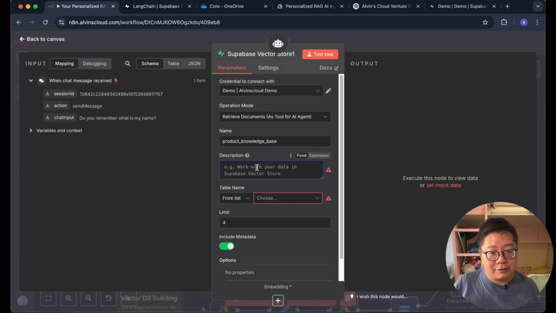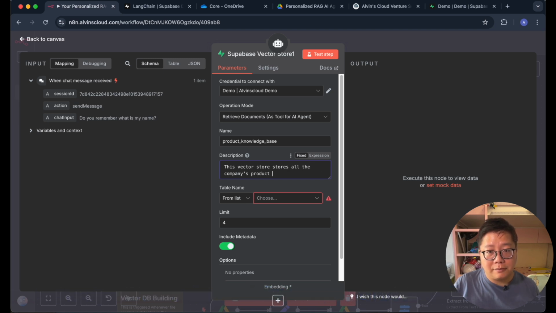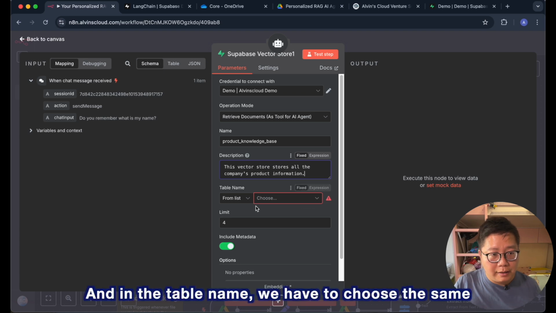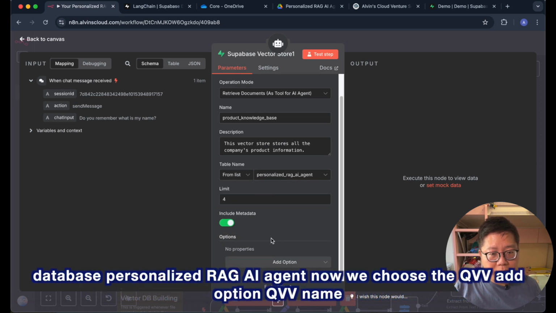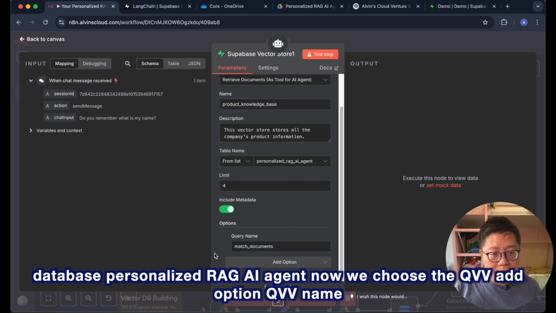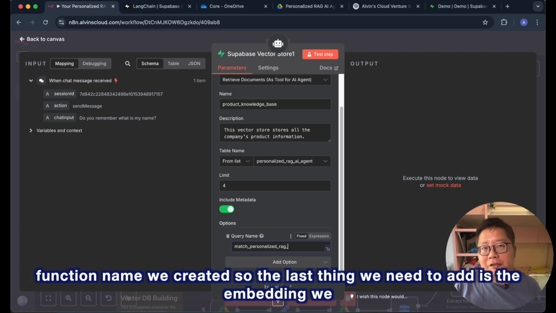And we need to have a description. This vector store stores all the company's product information. And in the table name, we have to choose the same database, personalized RAG AI agent. Now, we choose the query name option, and make the name match, personalized RAG AI agent. Remember, this is the function name we created.